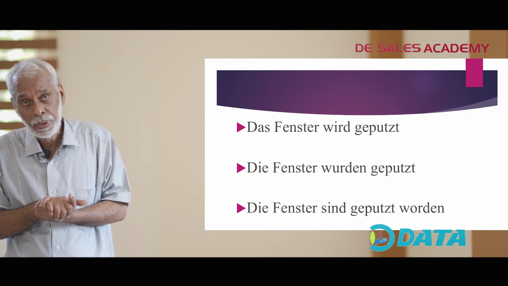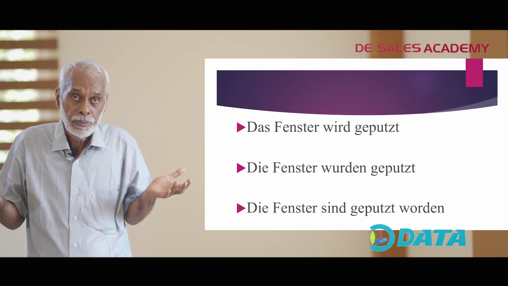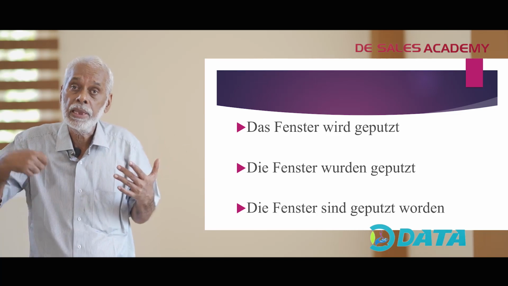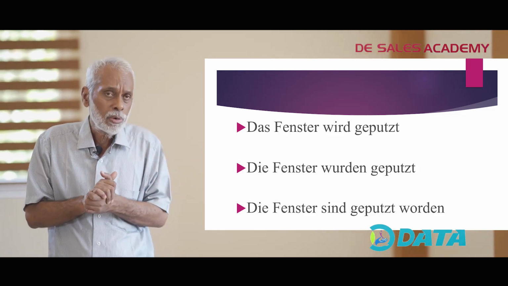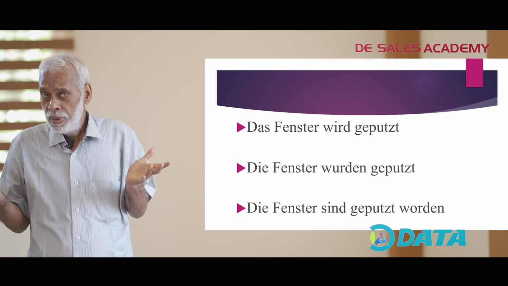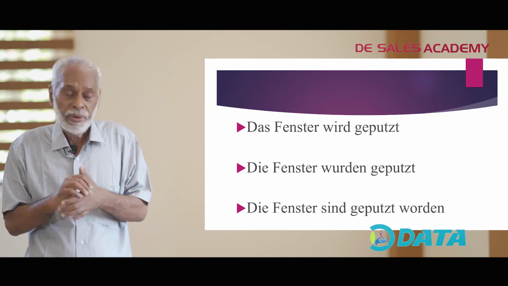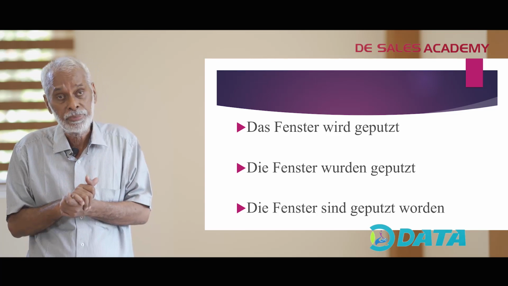Beispielsätze. Das Fenster wird geputzt. The window is being cleaned. Who cleans the window? We are not interested in that. Plural form. Die Fenster wurden geputzt. The windows were cleaned.